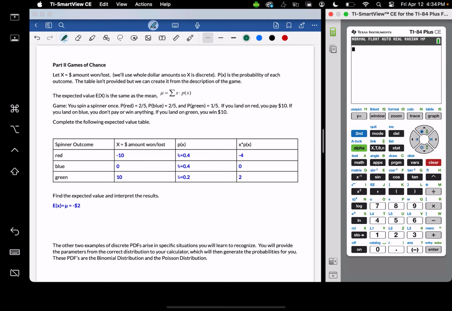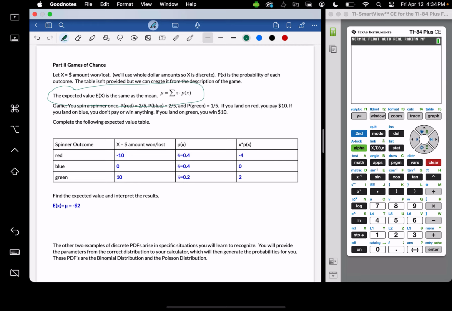On page 3 of your chapter 4 activity, I have games of chance, and I told you to skip that, but I just realized that you do want to know what expected value means. So the expected value of x is the same thing as the mean. Remember how we did x times p of x and then added up the results to get mu? That is the expected value.